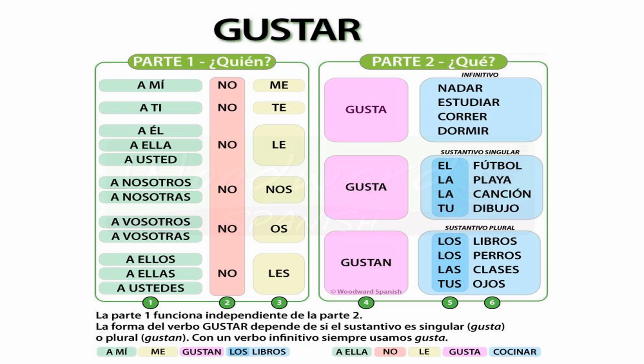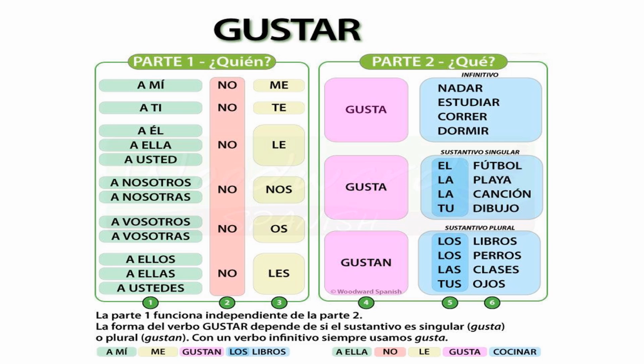Okay, now a mí, you might want to write this in your notebook, write the Spanish words and then translate them into English as well so that you remember. Now starting with a mí means to me basically. We know that a means to. So a mí means to me. A ti will mean to you. A él will mean to him.